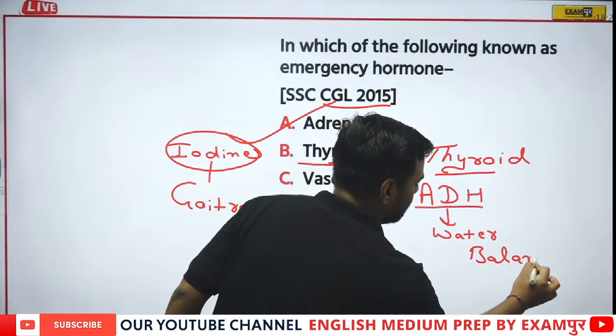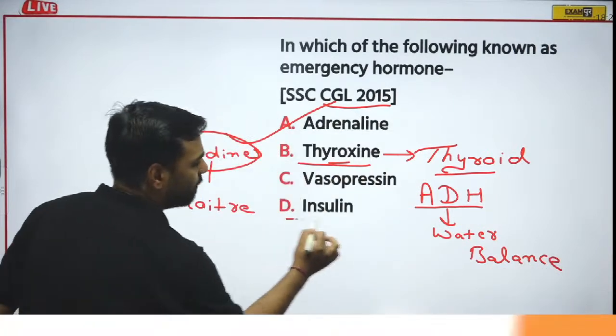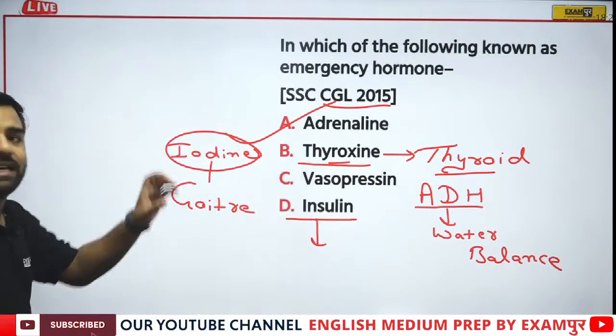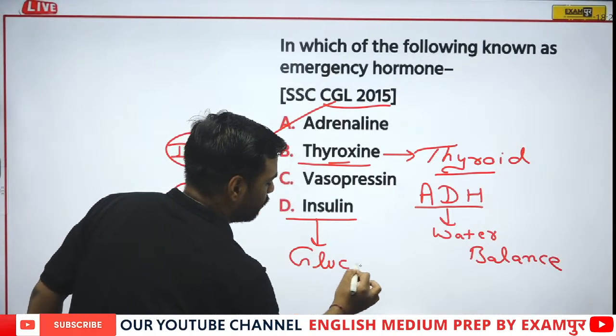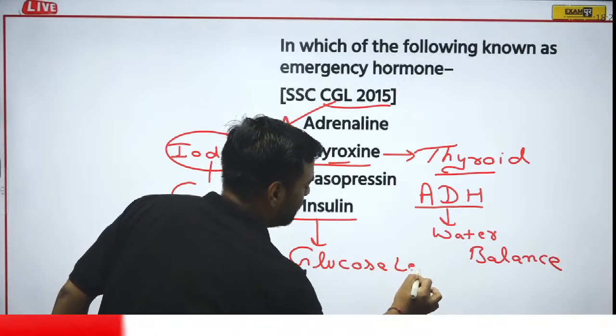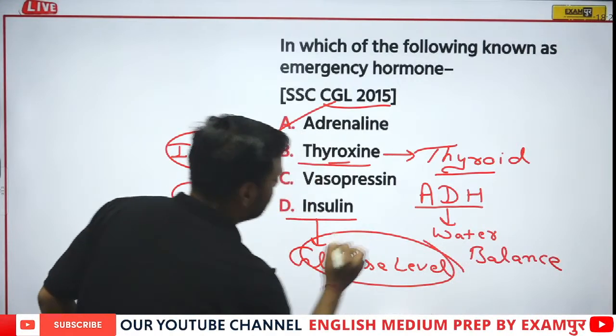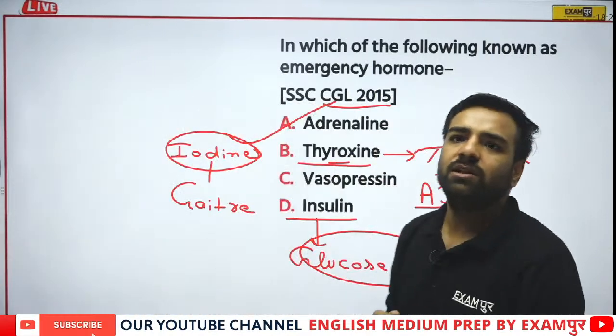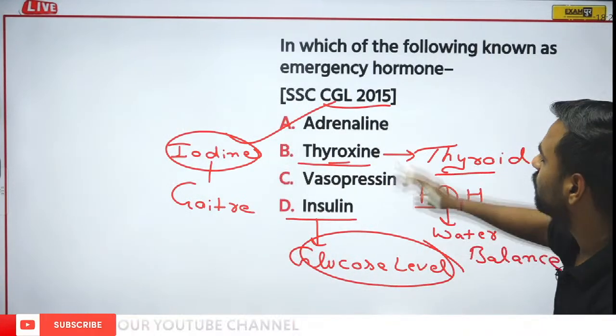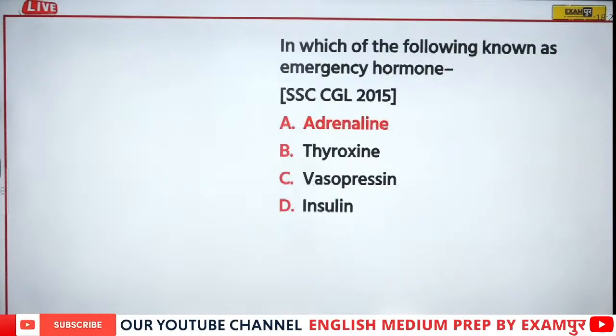If I talk about this insulin, it is actually helping in the glucose level maintenance. So the glucose level is actually maintained through it. Now how it is created, from where it is created, we'll be having that discussion. So Sudesh, HR, Sana, Udbhav, you all were correct. The correct answer is adrenaline.